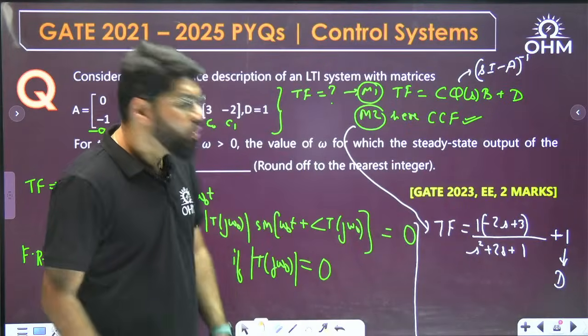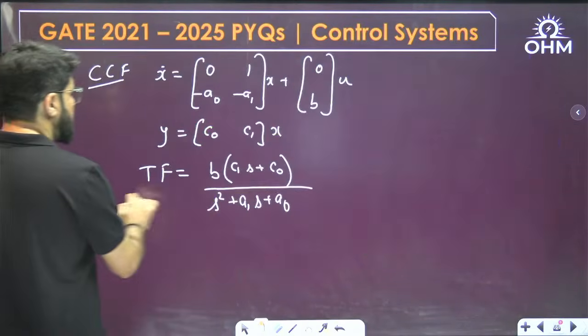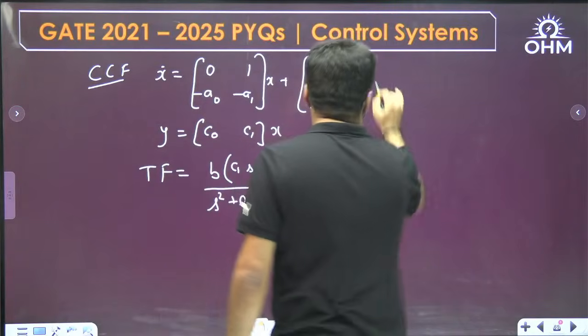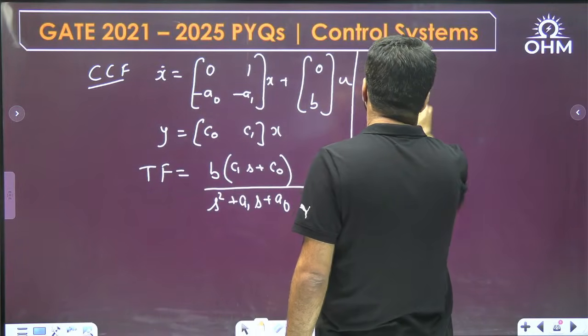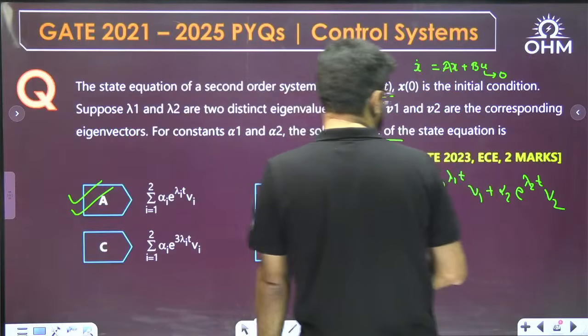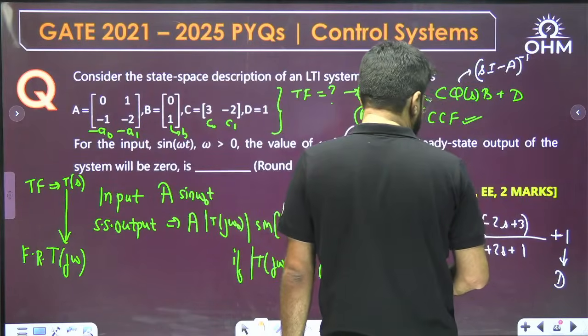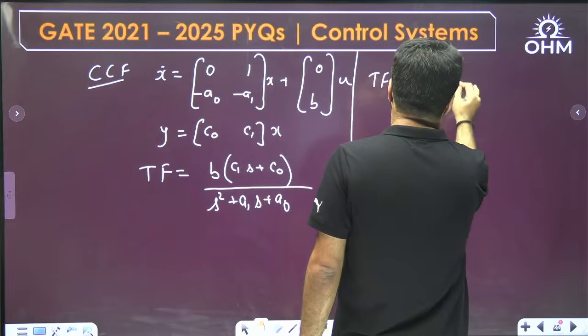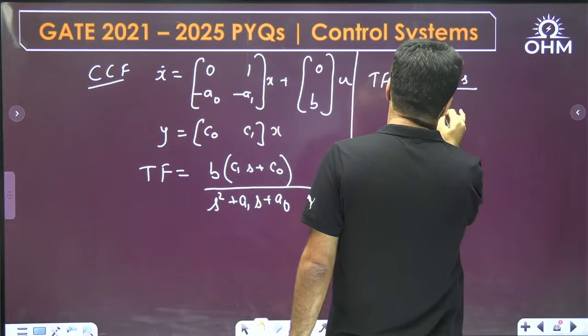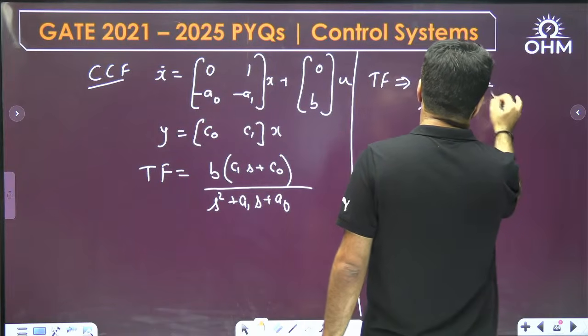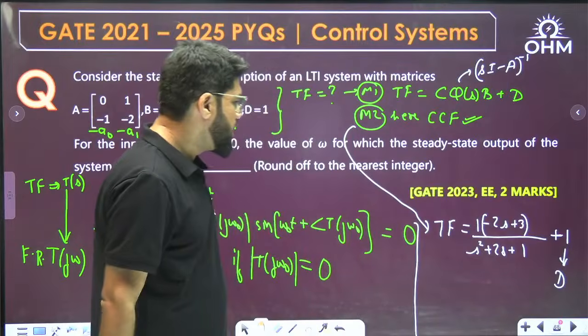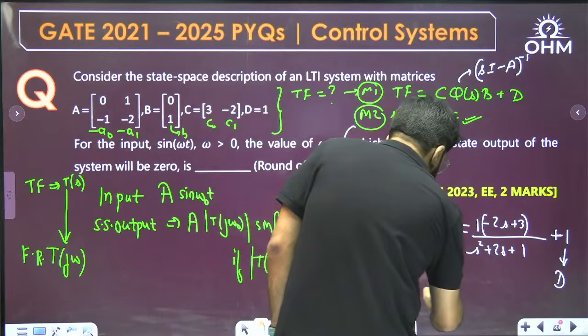So what is the transfer function of the current system? Taking this value once again, I have 3 minus 2S upon S square plus 2S plus 1, plus 1. Let me first simplify this.